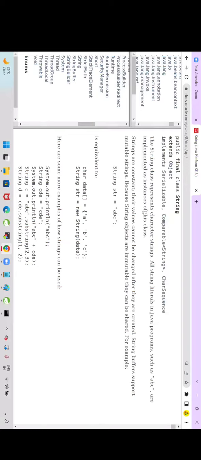Why is String implementing these interfaces? The String class should follow some rules given by those interfaces. String is a class, and a class should follow some rules. Who is deciding the rule? The interface is deciding the rule. Which interfaces is String implementing? Serializable, Comparable, CharSequence, and there are some other interfaces available.